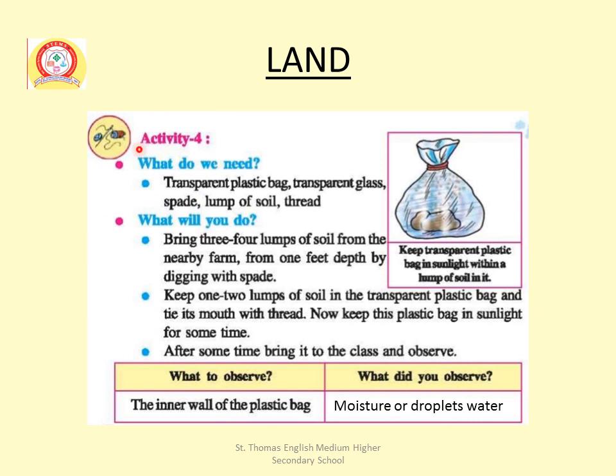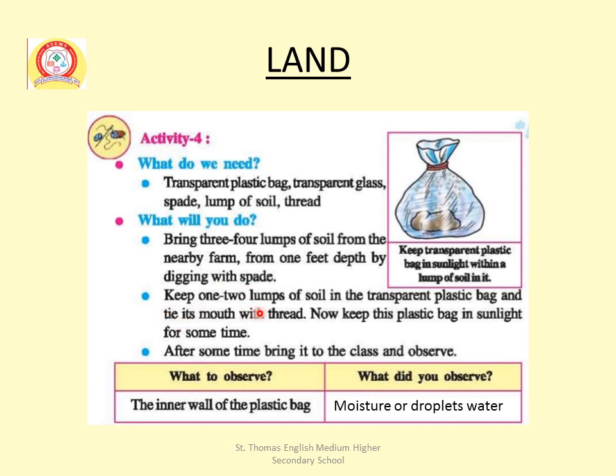Activity 4. What do we need? Transparent plastic bag, transparent glass, spade, lump of soil, thread. What will you do? Bring 3-4 lumps of soil from the nearby farm from 1 feet depth by digging with a spade.